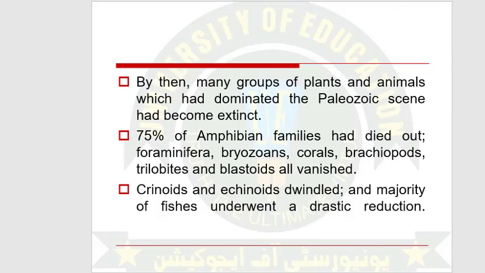And here you can see that many groups of plants and animals that dominated the Paleozoic time period went extinct. 75% of amphibians died out. Foraminifera, bryozoans, corals, brachiopods, trilobites, and blastoids also went extinct. Crinoids and echinoids were also reduced.